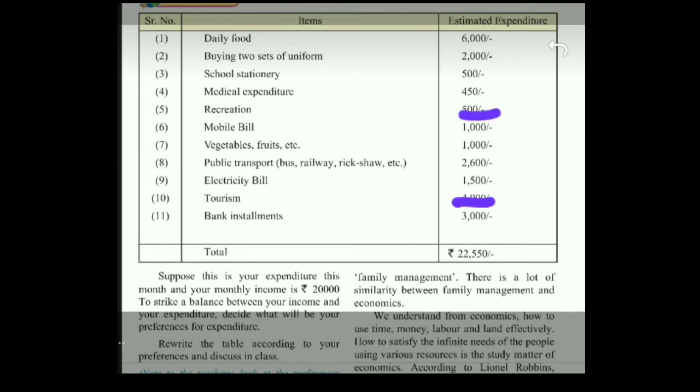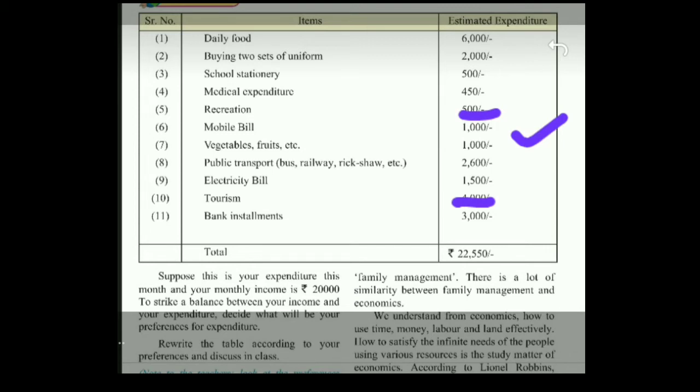Also on recreation, if you are spending 500 going out on partying, going to hotel, buying gifts, which is not at all required when you are taking a loan, certain items like this can be completely cut short. Even your mobile bill, you can reduce.